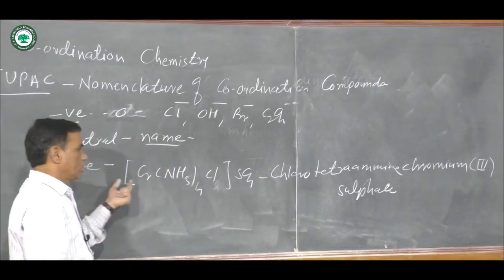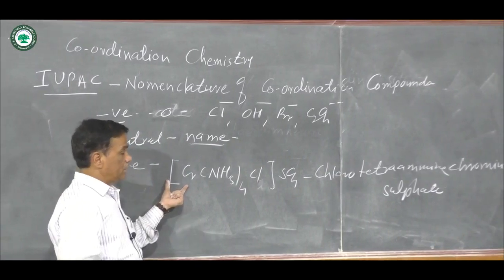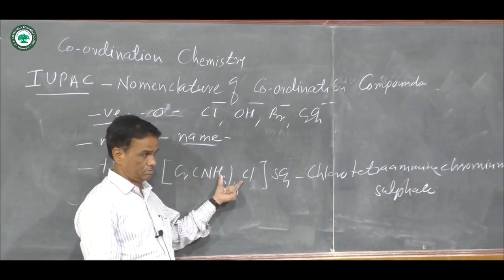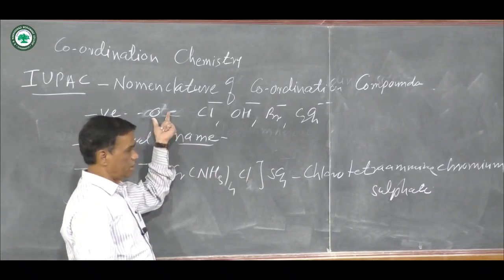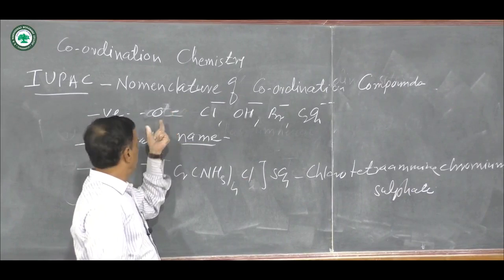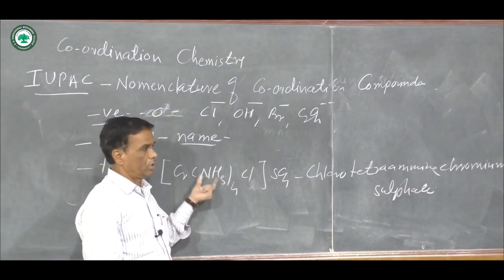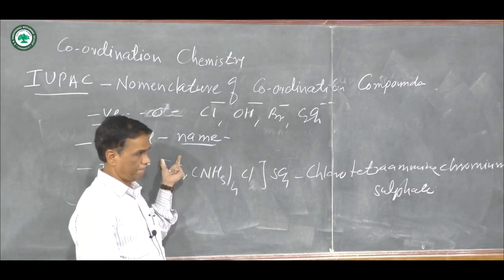Listen again. According to the IUPAC, the ligands present in the square bracket are named first. Then for a negative ligand at the end there is O. For a neutral ligand their names are given. And again for a positive ligand corresponding names are given.